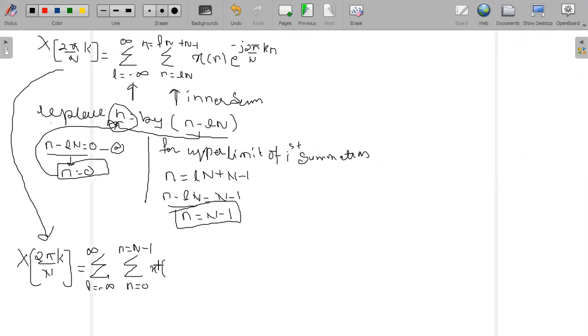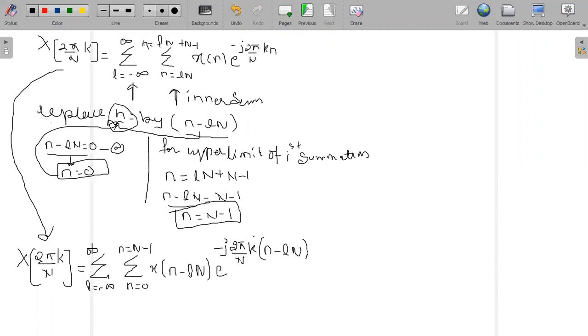X of n, where the value of n is replaced by n minus ln, multiplied by e raised to minus j 2 pi divided by n, multiplied by k multiplied by n, which is again n minus ln. So this is how the summation values get changed. Now the second summation is a finite summation and the outer summation is an infinite summation.